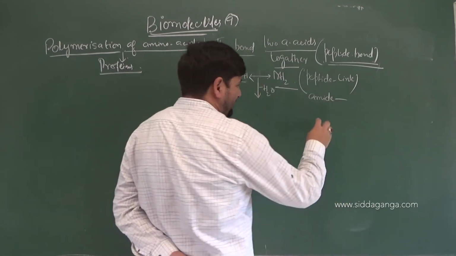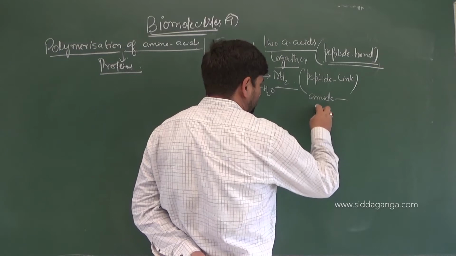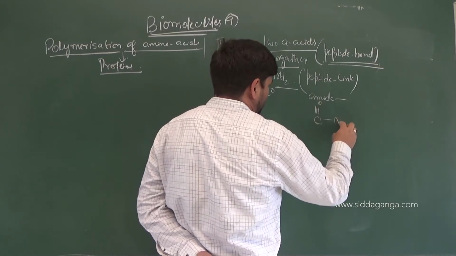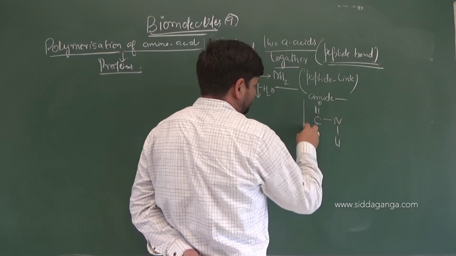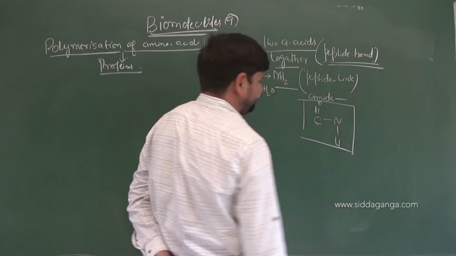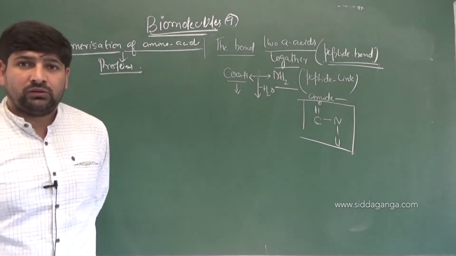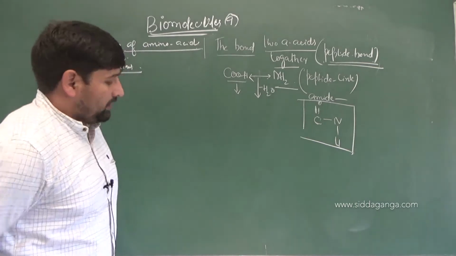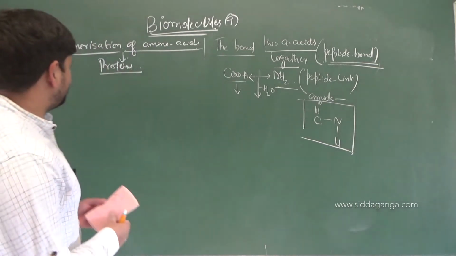In an amide linkage, what's the nature? We have C double bond O, NH. This is an amide linkage. Let us understand this.